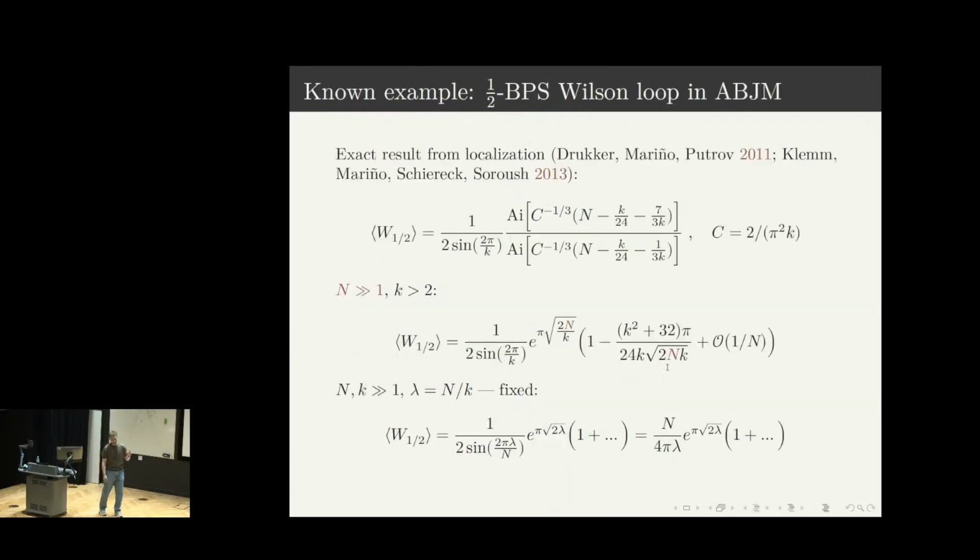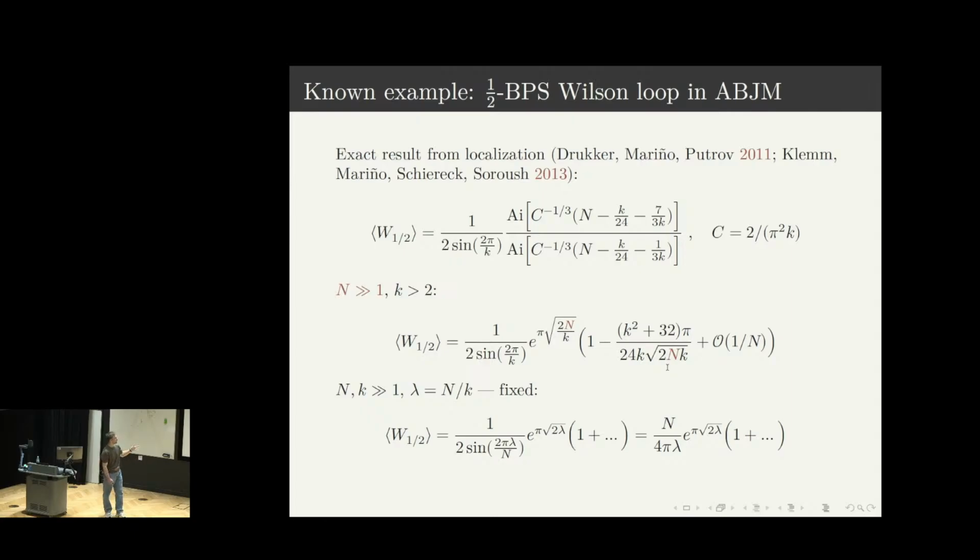One of the setups where this can be tested is the 1/2 BPS Wilson loop in ABJM. There is an exact form for the Wilson loop from localization together with Fermi-gas techniques, so that the expectation value for the Wilson loop can be expressed in terms of Airy functions, and there is also a 1/sin in front. By fixing k and setting it to be greater than 2 and expanding this expression for large n, one can obtain the following. Here there is an exponent, 1/sin, and then there are 1/square root of n terms.